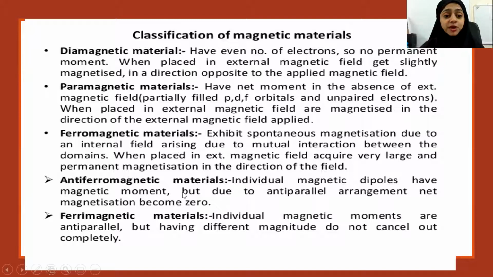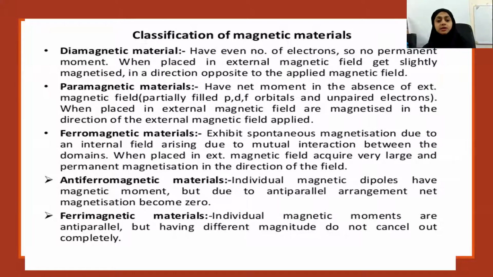So ferromagnetic materials are iron and ore. They are easily magnetized. As soon as we place them near a magnet, they become magnetized. And they will develop a large magnetic field, and they can also be converted to permanent magnets. So they are very strong, ferromagnetic materials. And we will further discuss each one of them in detail.